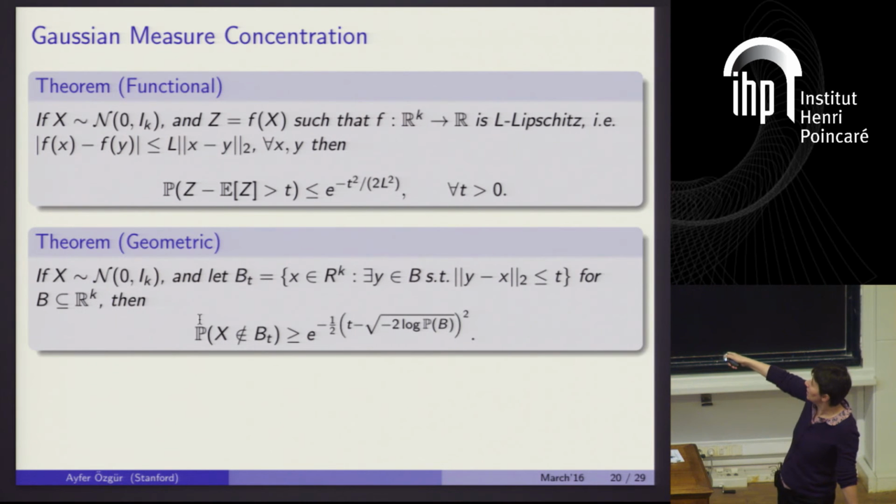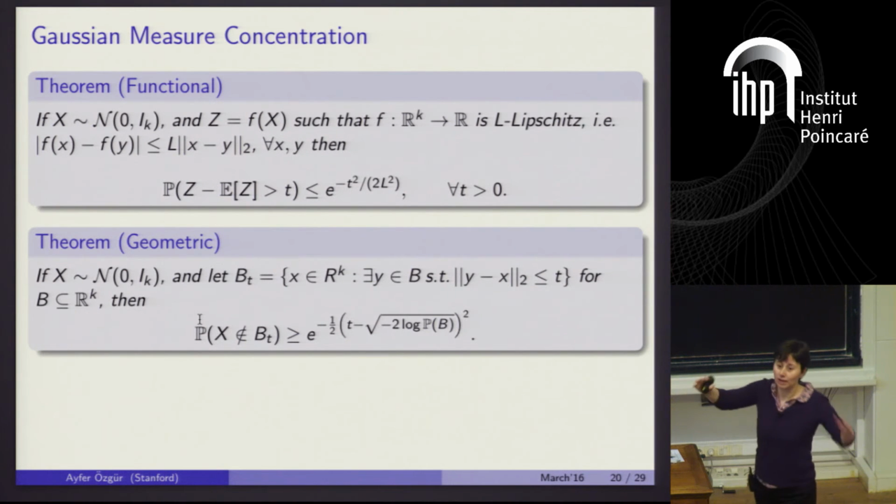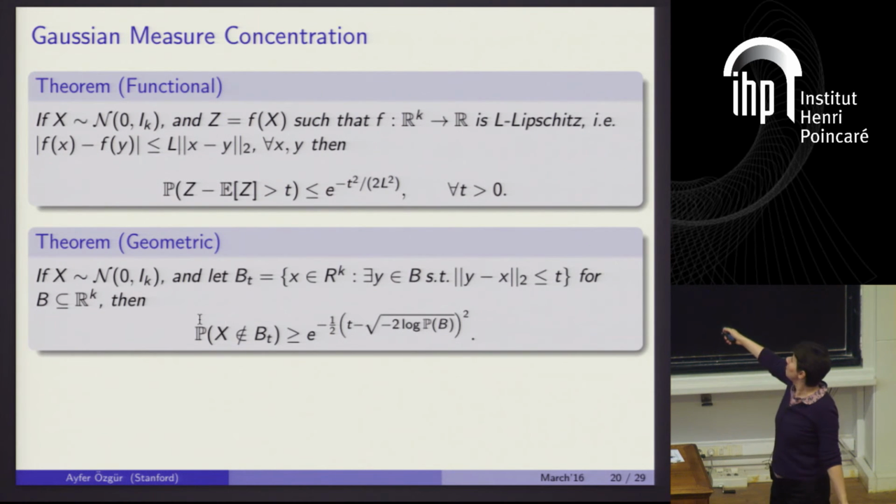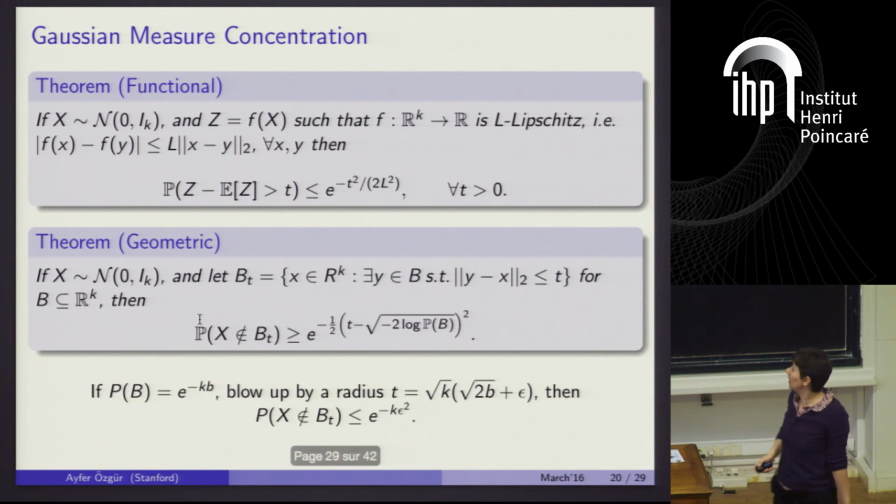So this says that if X is standard Gaussian, if you take any subset B of R^k, and you blow it up with a radius t, meaning that you take all points which are at most at distance t from a point in B, the probability that X doesn't lie in this blown up set is exponentially small, okay?